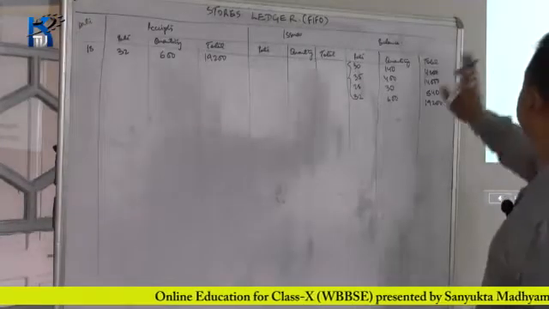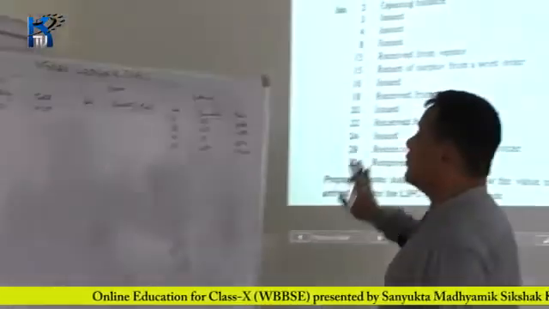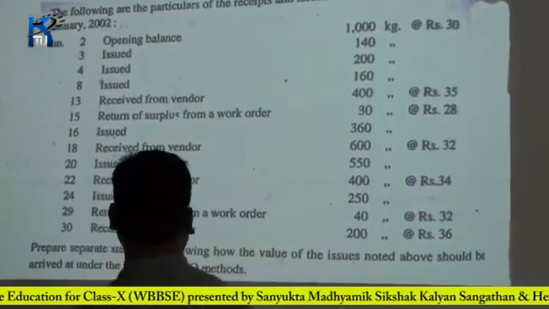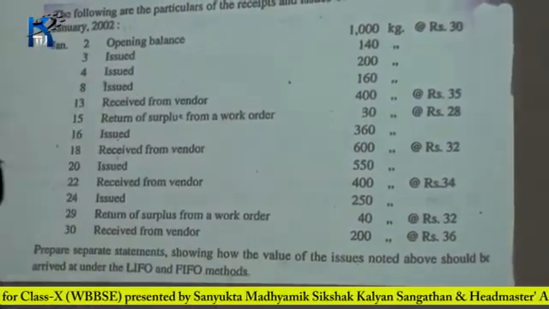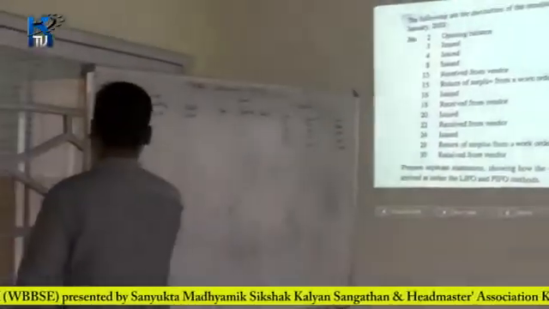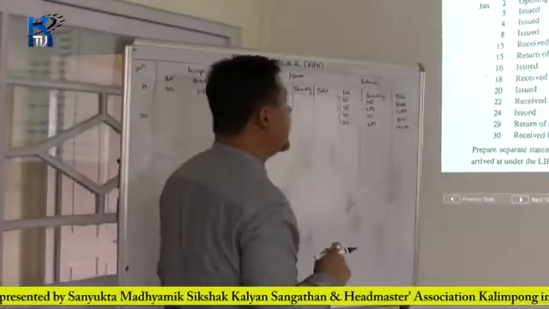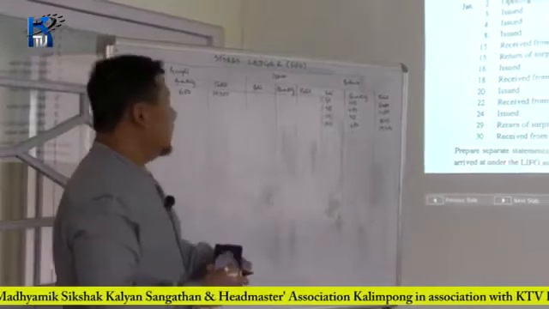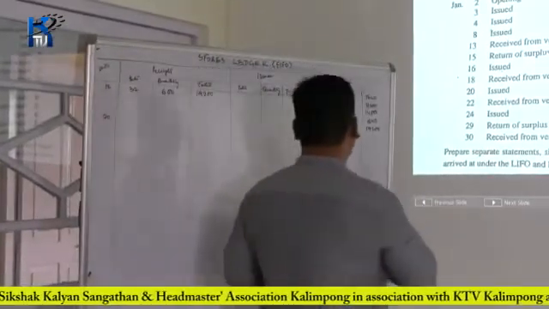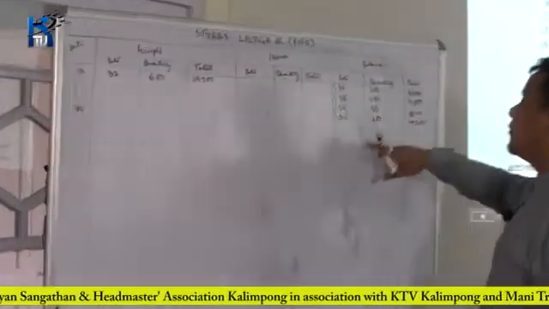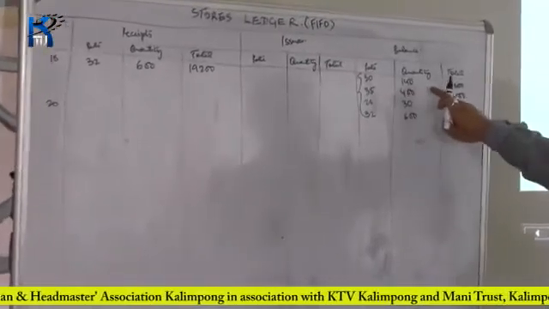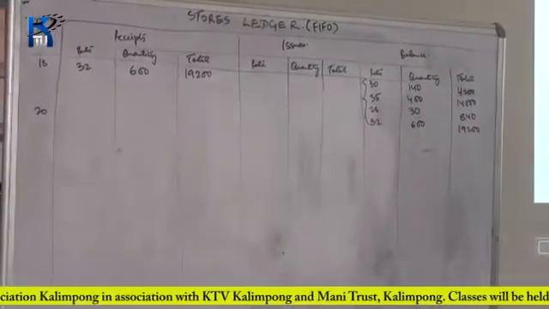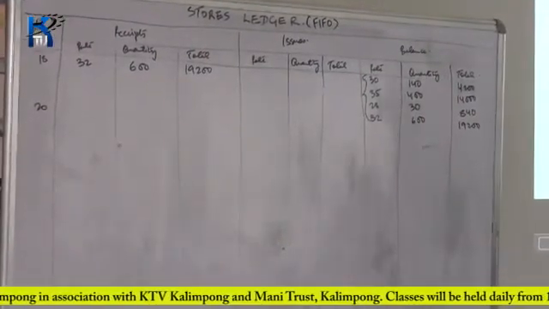So we had finished up to 18th of January. So we will continue again from 28th. On 28th, it has been issued 550 units. So first, under FIFO method, it must be issued from the earliest batch. But since we see the earliest batch has only 140 units, but the total number issued is 550.